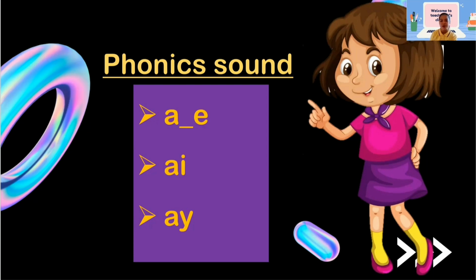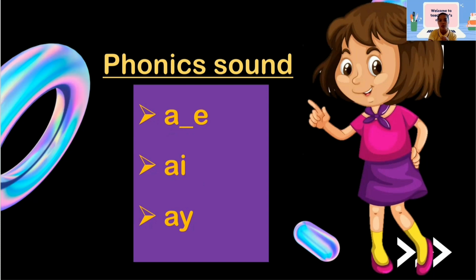As you can observe, Teacher JV specified 3 key points that we are going to master. First, we have A with the E, A with the I, and A with the Y. They have different types of writing them.